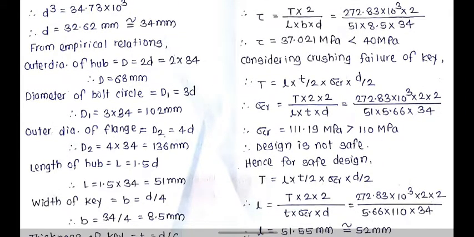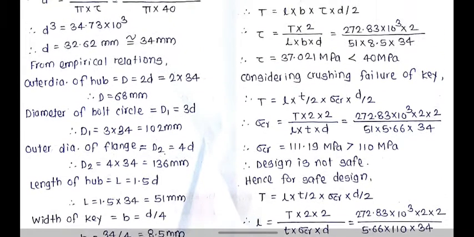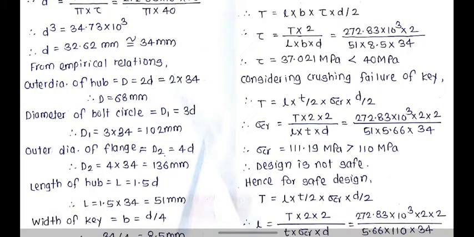Here you can see that the length, small l, is taken as 51 mm. So for that 51 mm our key is not safe.